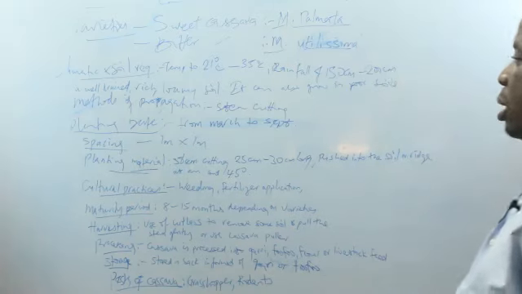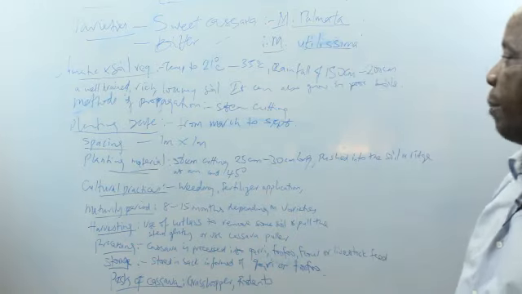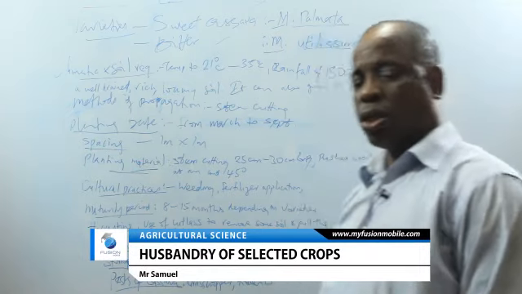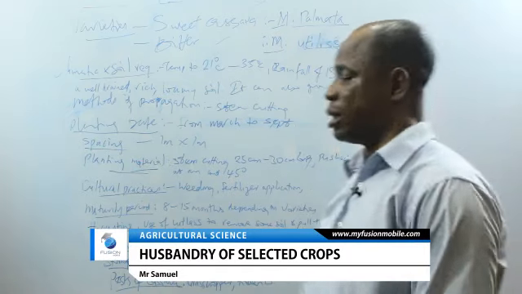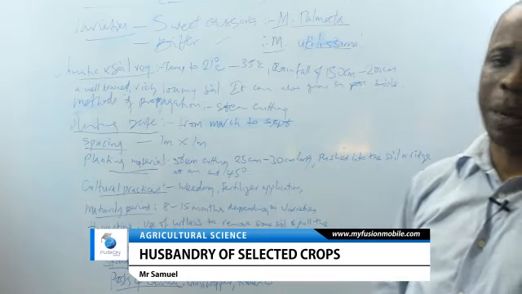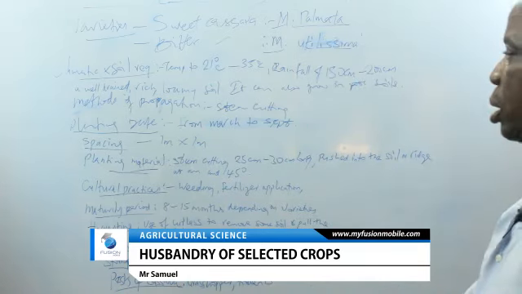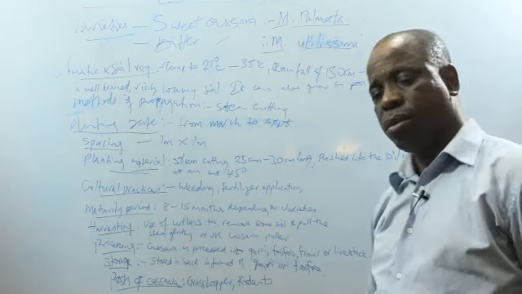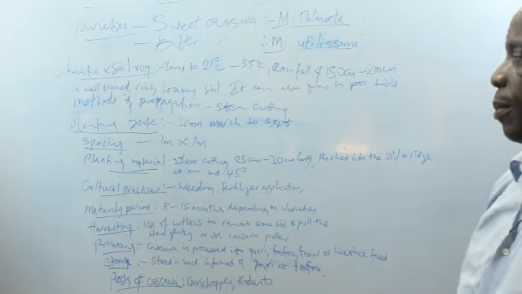Now, climatic and soil requirements. Cassava requires temperature of about 25 degrees Celsius to 35 degrees Celsius. It also requires rainfall of about 150 centimeters to 200 centimeters. It is good to plant cassava on a well-drained, rich, loamy soil. It can also be grown on poor soils. It has capacity to develop on any type of soil.